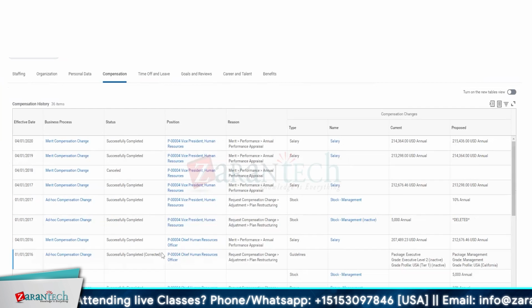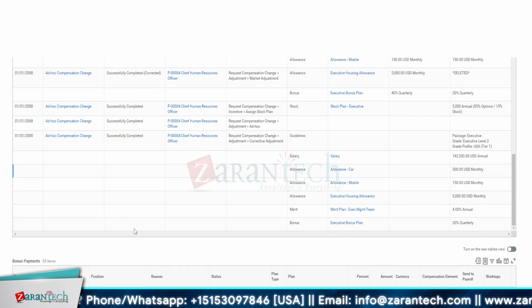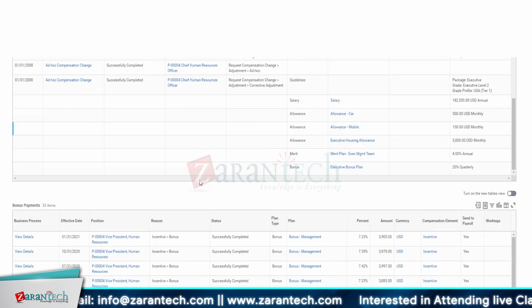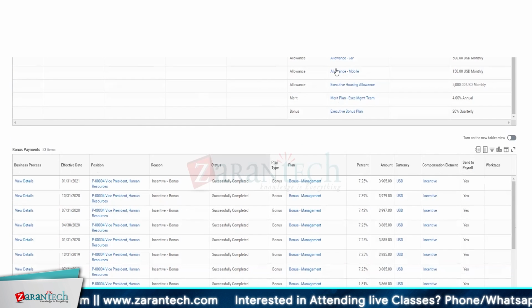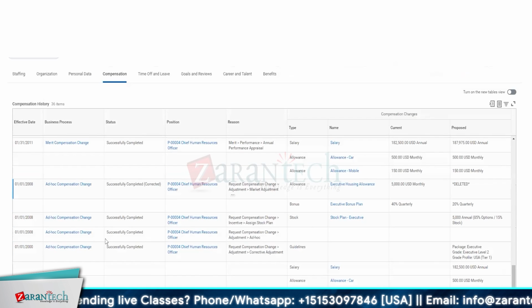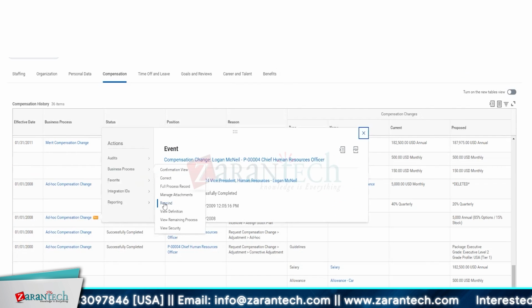So I can either do a correction. Financial matter, that's a different thing, unless you have the payroll module within Workday, then it will use the integration to send a correction to the bank. But again, how that transaction is handled financially is something beyond me. I would not be able to comment on it, but as far as the worker transactions are concerned within Workday HCM and the compensation module, you can either do a correction or you can rescind as well.